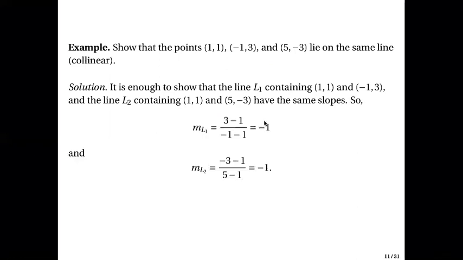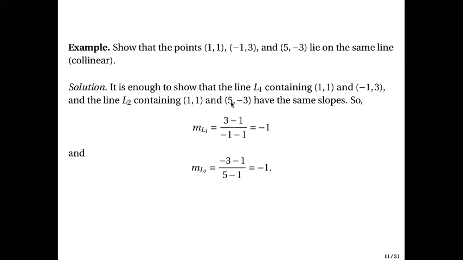If we calculate the slope of L1, so this point and this point, as you can see, I used 3 as the minuend in the numerator. That's the y-coordinate of this point. So I have 3 minus 1 for the numerator. For the denominator, I must use this negative 1 as my minuend. That's why you see negative 1 minus 1 here. And if you calculate this, you will get negative 1. So the slope of L1 is negative 1.